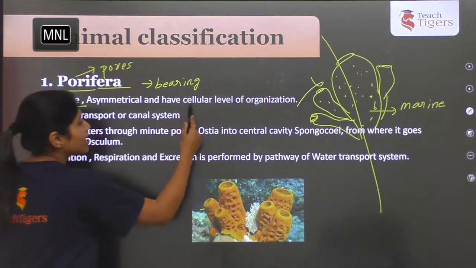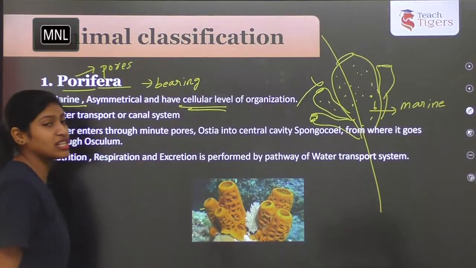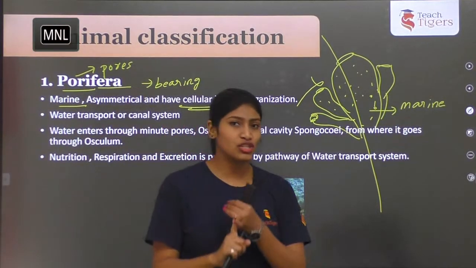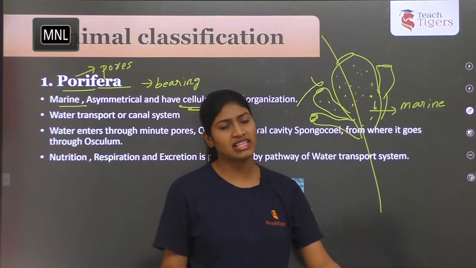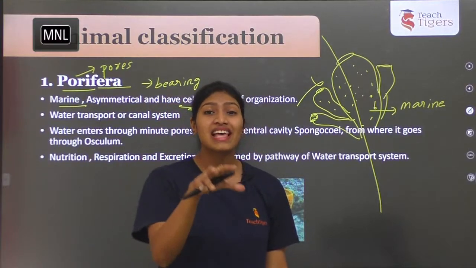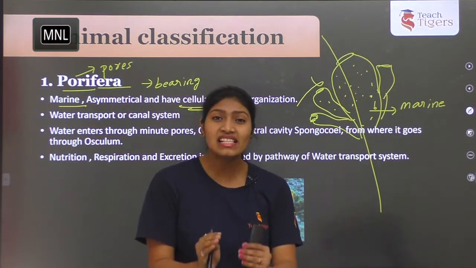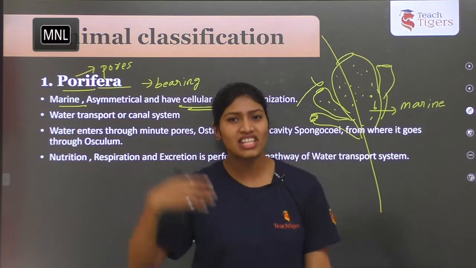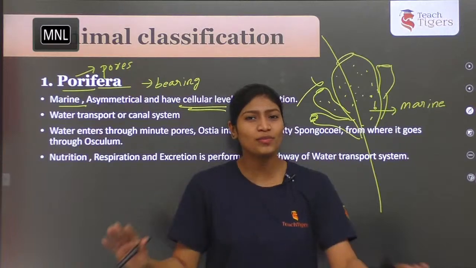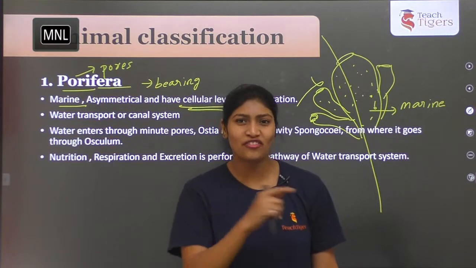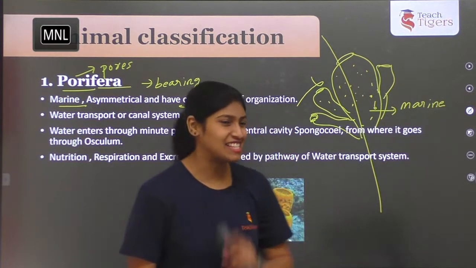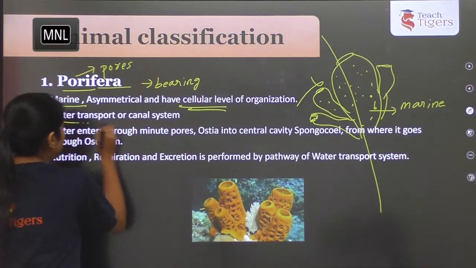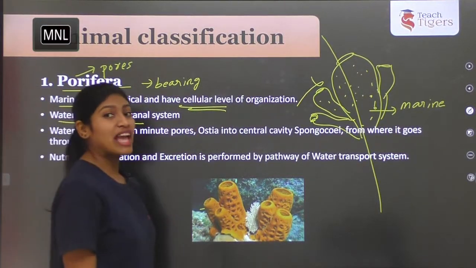And the next one, they have cellular level of organization. Here, they don't have tissues, nor organs, nor organ system. It is a basic level, that is cell aggregate form. So cells are doing all the functions here. So digestion, respiration, excretion, all the process is done by diffusion of this what? Cells. Okay. So next, they exhibit water transport or canal system.